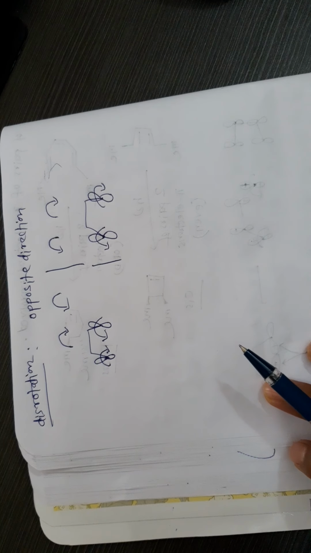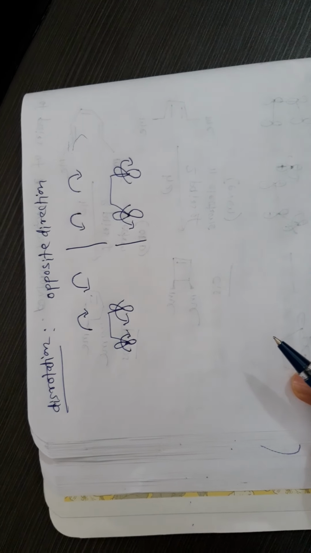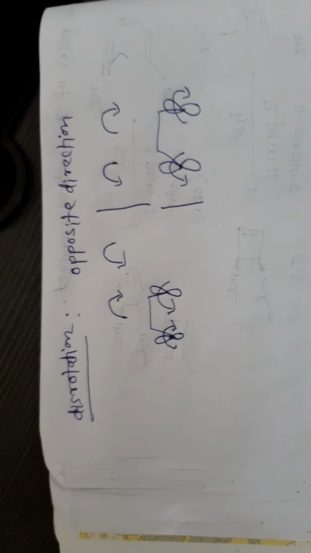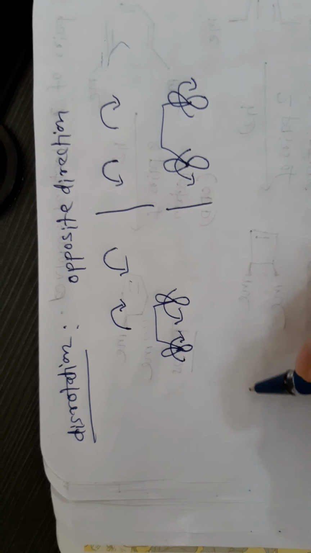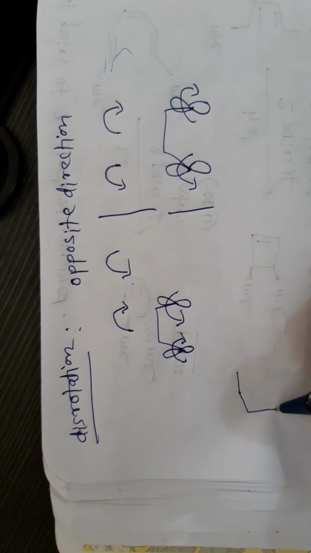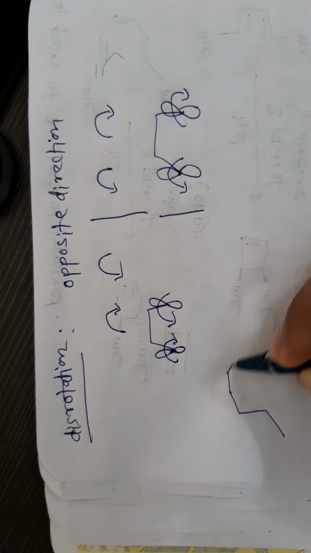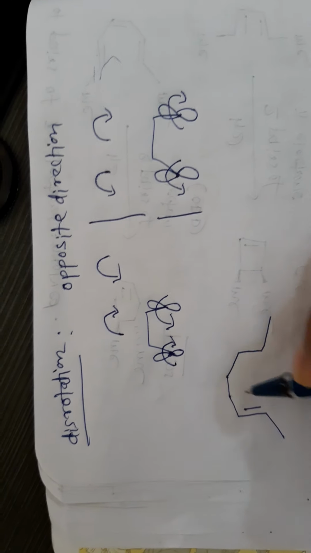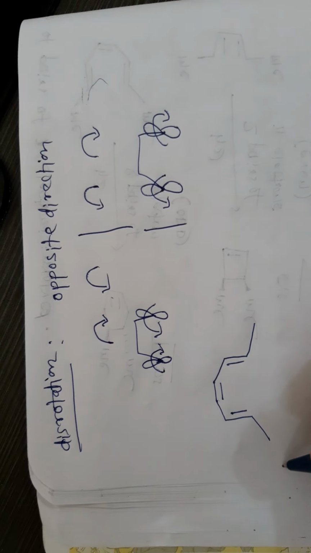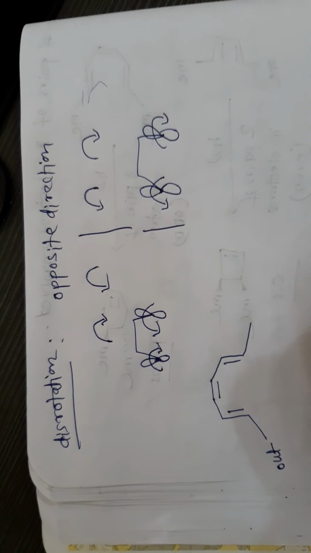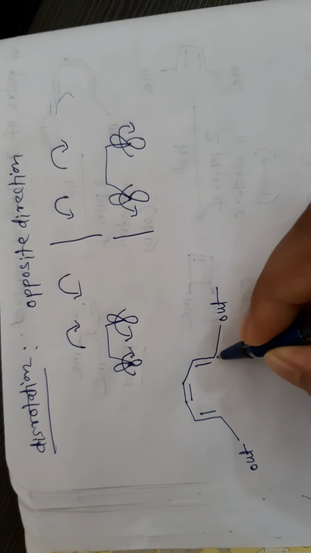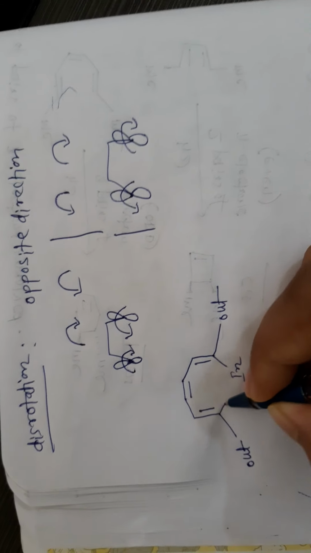Now in order to discuss the stereospecificity of this particular product, let me give a trick to predict the geometry. If we consider an alkene like this, this is out because it's outside, and this is in.